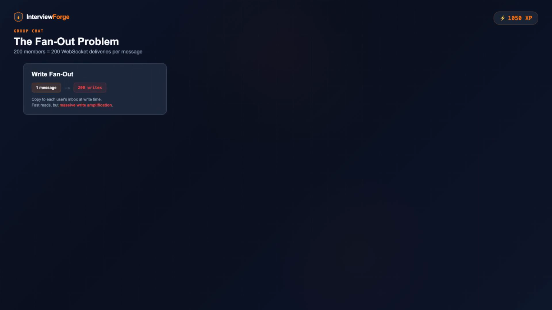Group messages add a fan out problem. When someone sends a message to a group of 200 people, you need to deliver it to 200 WebSocket connections. Two approaches, write fan out and read fan out. Write fan out means you copy the message into each user's inbox at write time. Fast reads, but write amplification is massive, 200 writes per message.